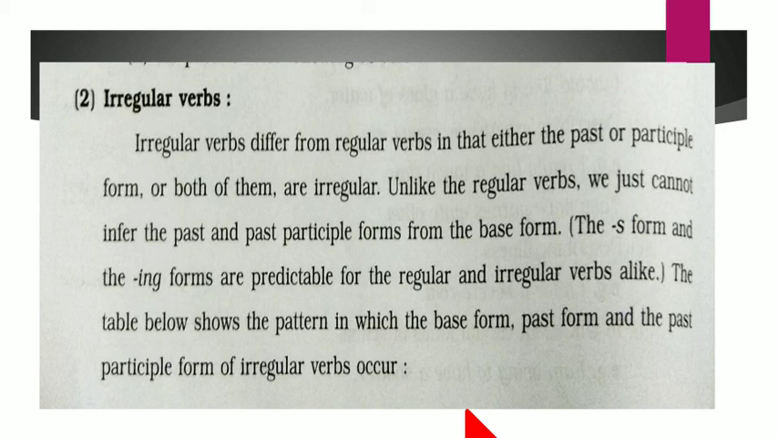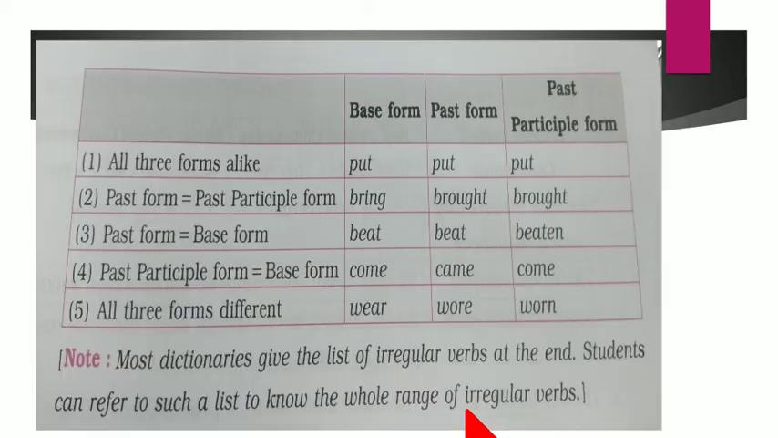Now earlier we had studied about the regular verbs, where it is limited to the finite verb or the non-finite verb depending upon the 5 rules explained earlier. Now we are going to look ahead into the irregular verbs. Now irregular verbs, if you look at this table, all 3 forms alike. Now base form, past form and past participle form. These 3 are the given examples.